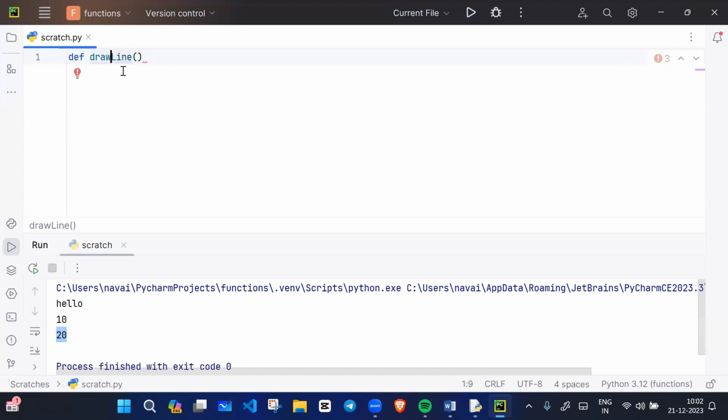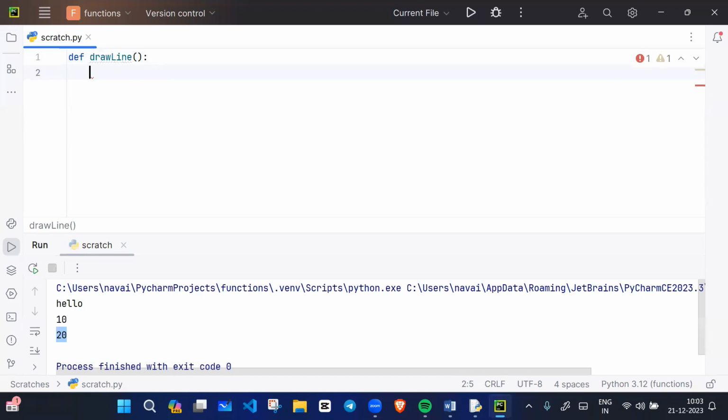Instead of space, you will use a capital letter in order to separate the words. Draw is one word and line is another word, and you can separate them with the help of uppercase, but you cannot give a space. Instead, you can give an underscore, but you cannot give a space. It is better practice to write in camel casing.